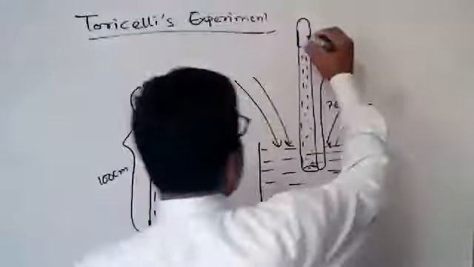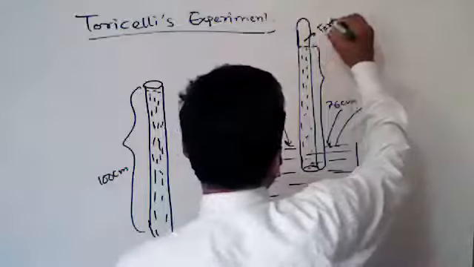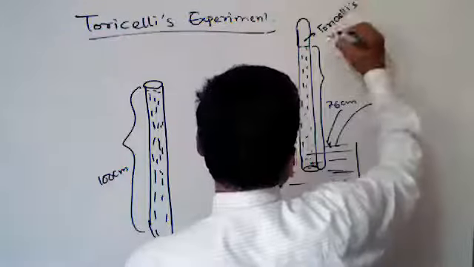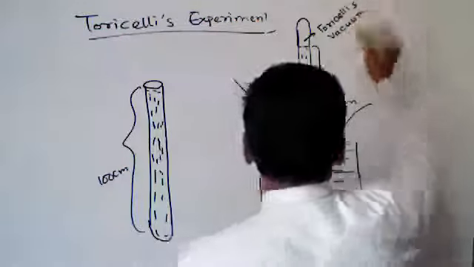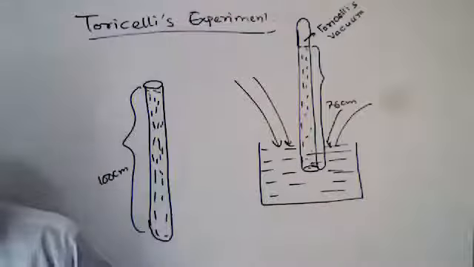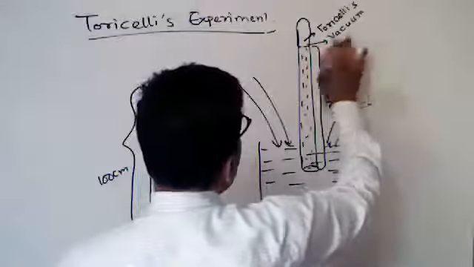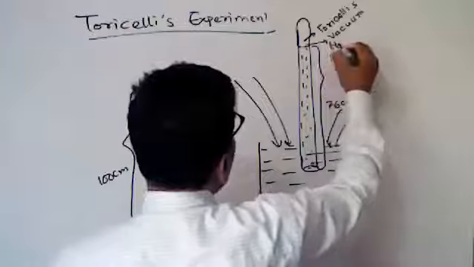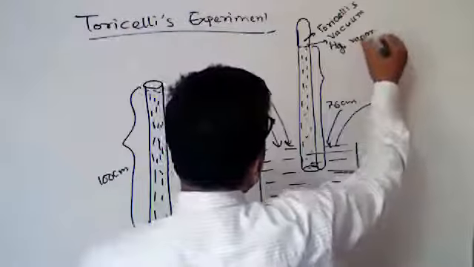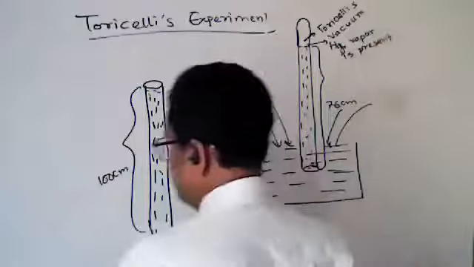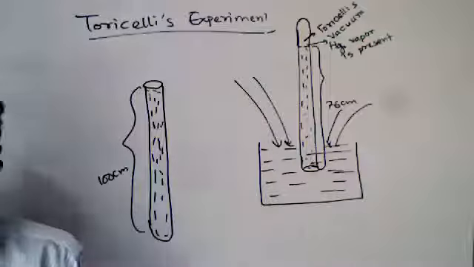This is called the Torricelli's vacuum. And it's not exactly a vacuum. Here, mercury vapor is present. You have to remember this.